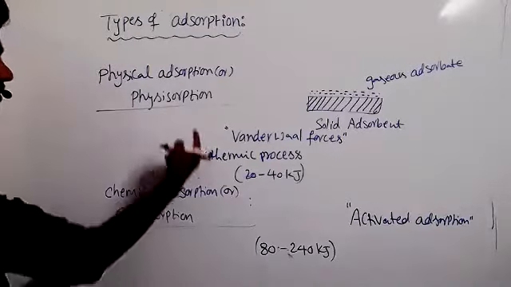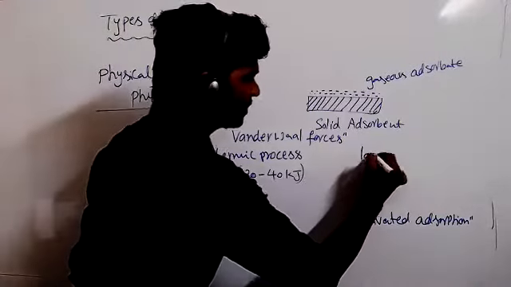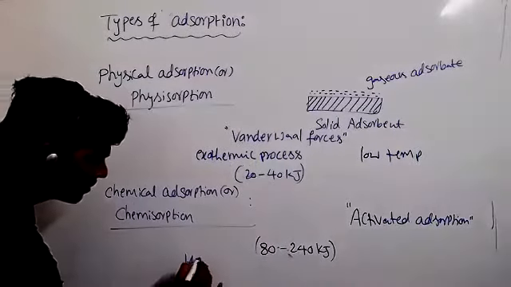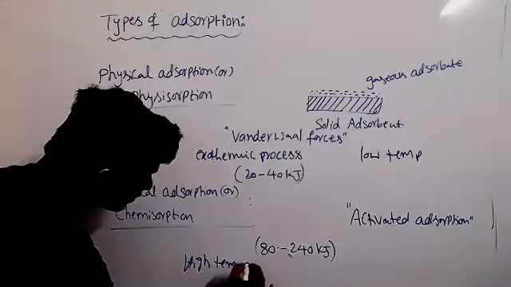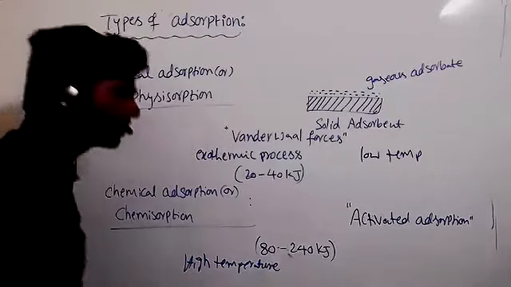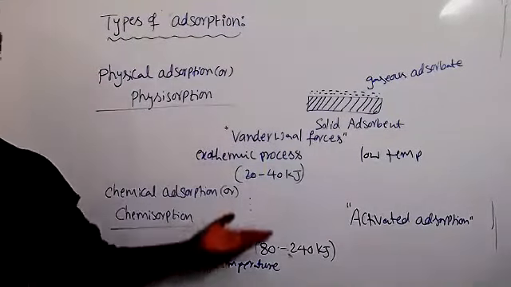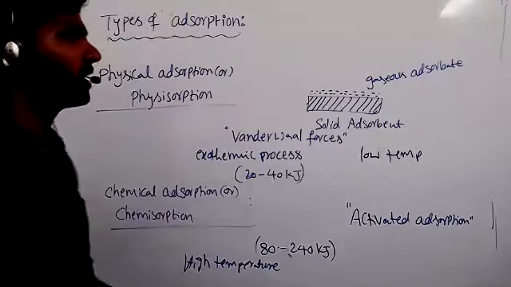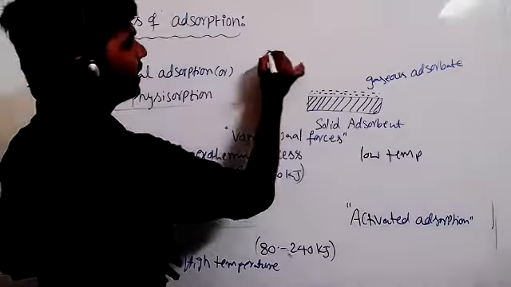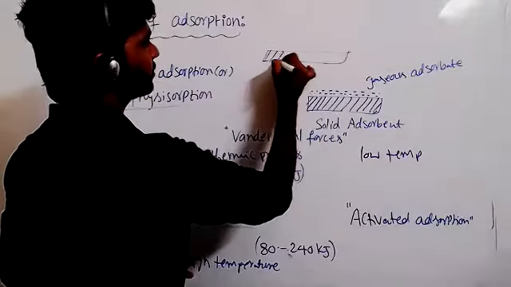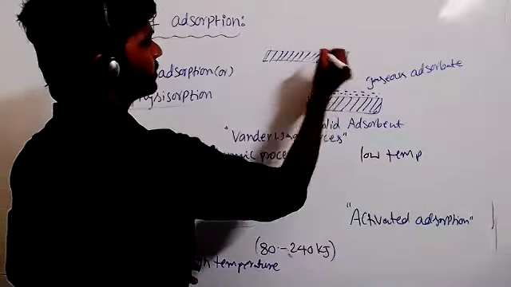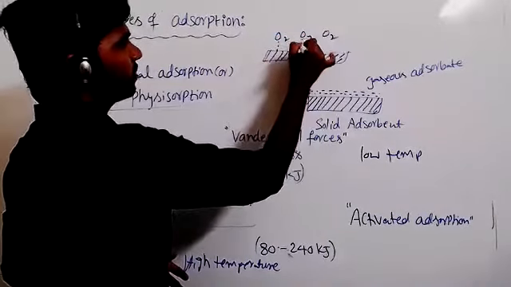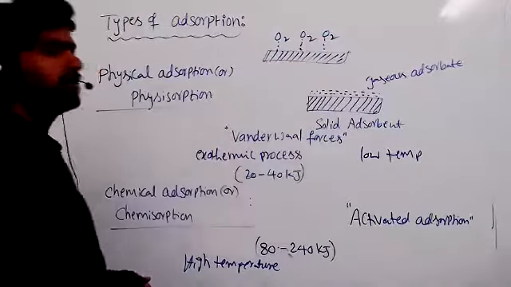This process takes place at high temperature. Sometimes physisorption changes to chemisorption by increasing the temperature. Suppose one example, take any metal. Oxygen gas is adsorbed on this with weak van der Waals force of attraction. We call it physisorption.